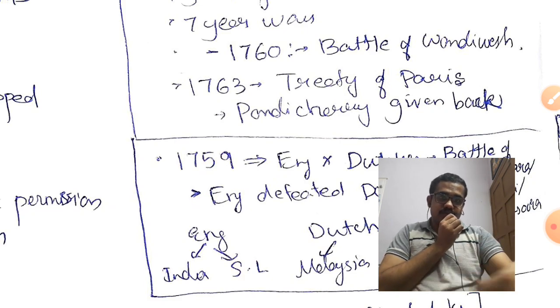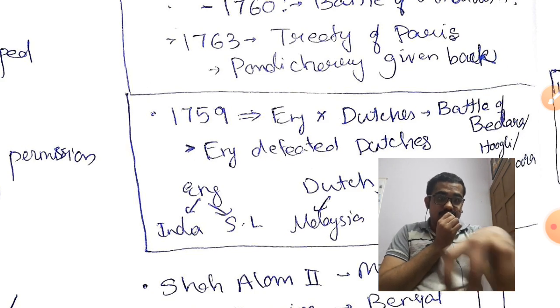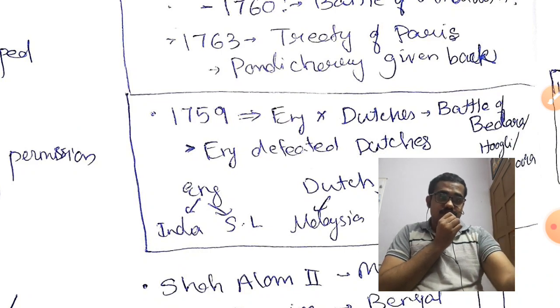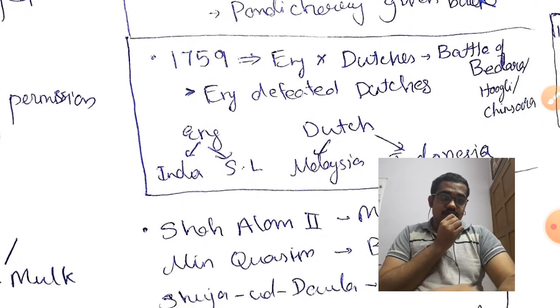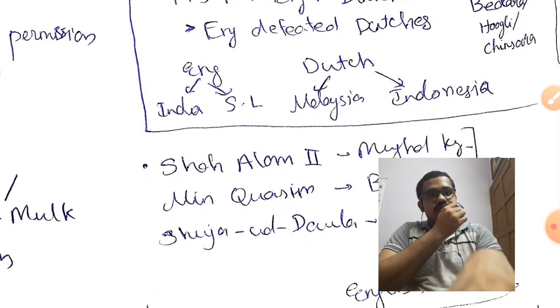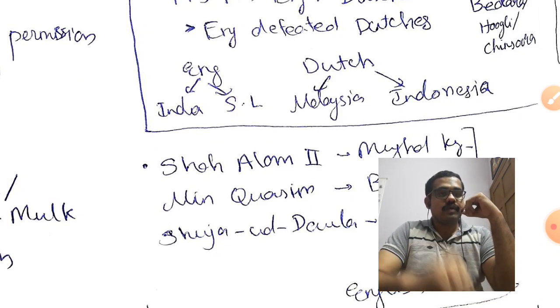In between this itself, after the 1757 Battle of Plassey and before 1763, the overall end of the Carnatic War, another power, the Dutch, was also defeated by the English. That is in 1759, the English fought with the Dutch, and the battle is known as the Battle of Bedara, or Hooghly, or Chinsura, there are different names. So that is the Battle of Bedara. The English defeated the Dutch, and one treaty was signed, and like that, the English would control India and Sri Lanka, whereas the Dutch would be given Malaysia and Indonesia. The British won't come there. Hence the overall power was with the British.